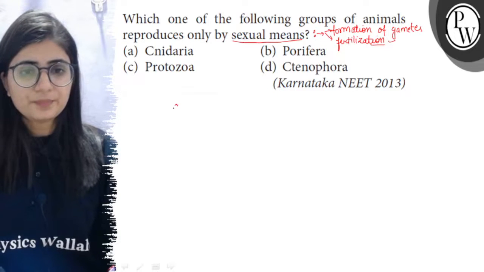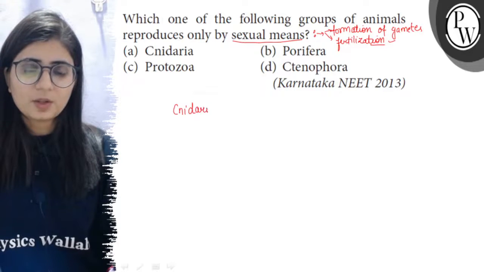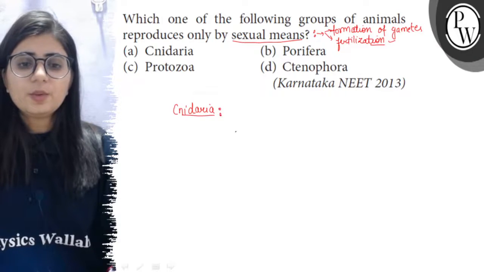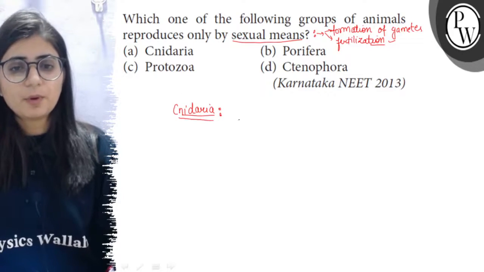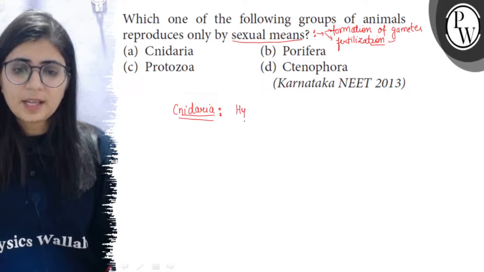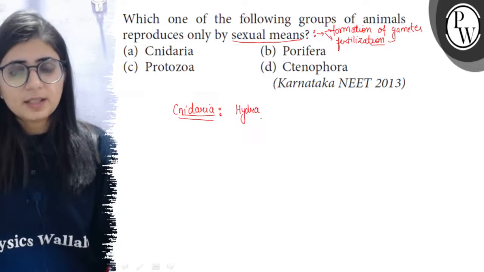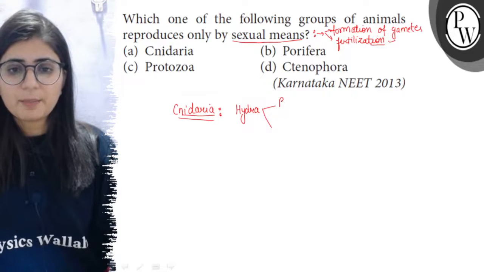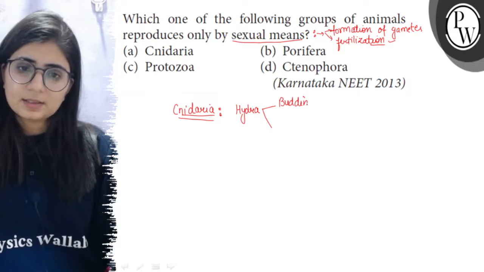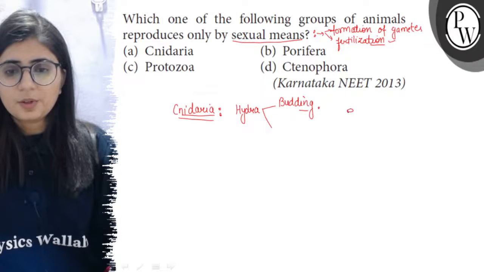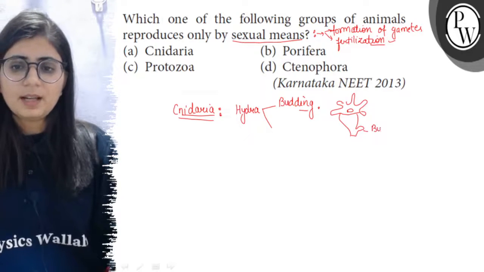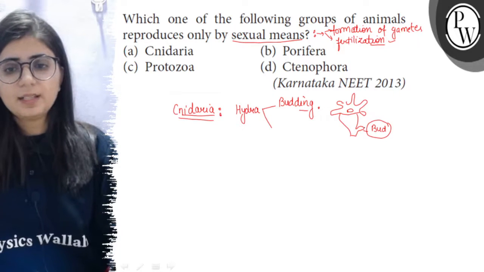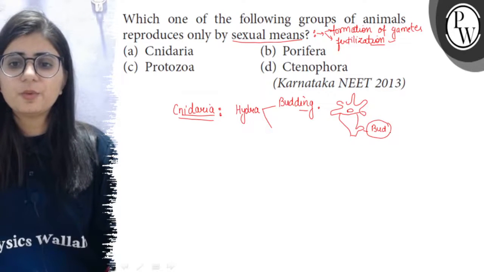First is Cnidaria. Cnidarians, or the coelenterates, include animals such as hydra. These are aquatic diploblastic animals, and if we take the example of hydra, then we can see that hydra reproduces by budding. On the body of hydra small outgrowths appear, and these outgrowths are called buds, and these buds grow in size and ultimately detach from the parent body to form a new hydra.